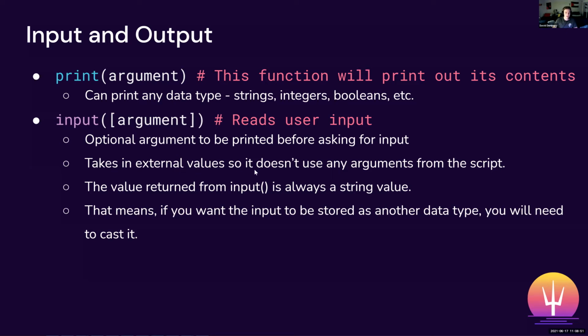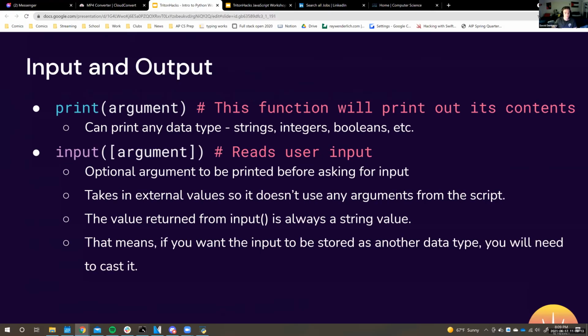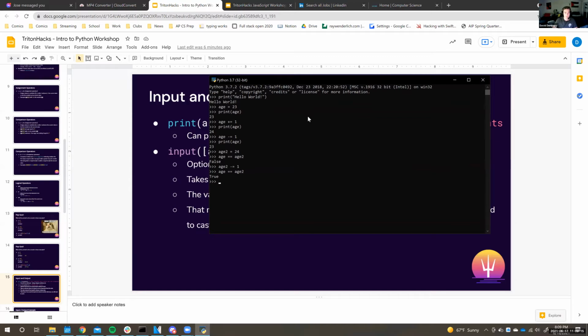And so it takes in external values, so it doesn't have to use any arguments in the script. So what this means is that this is all given by the user. So if you're the one running this program, you're the one that fills in this input. The value returned from input is always a string. So when you type in text, it is automatically converted into a string. And yeah, let's show what this looks like through a quick demo.